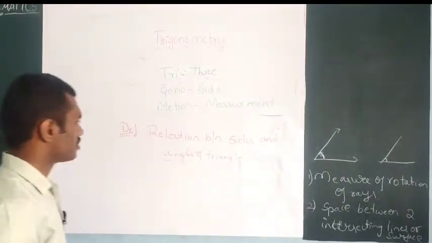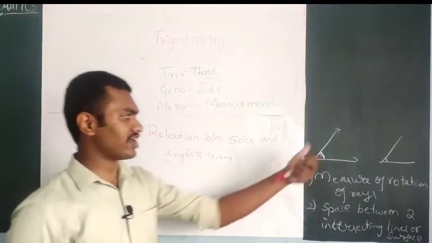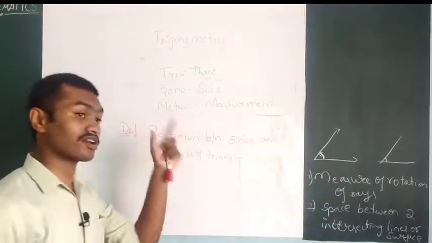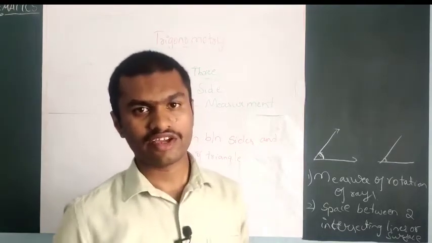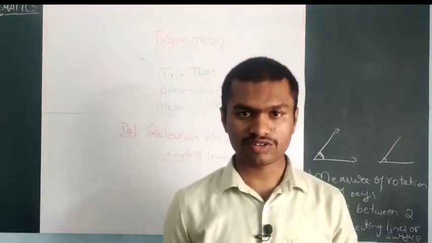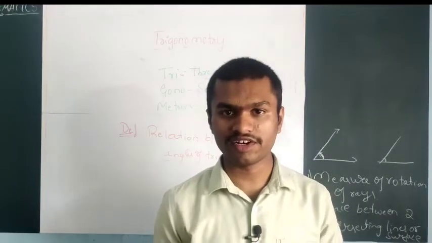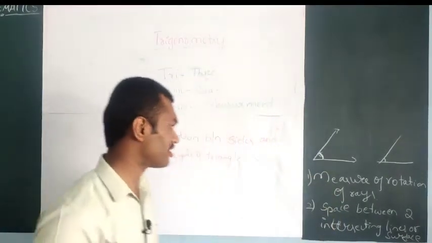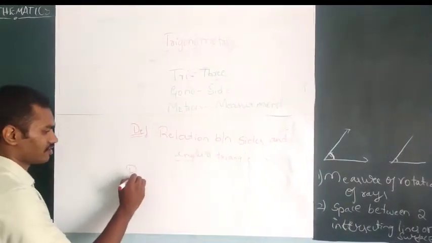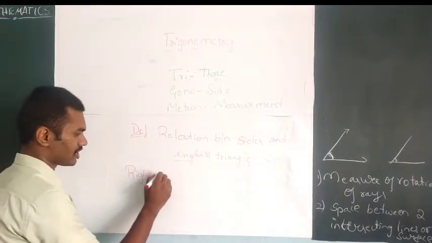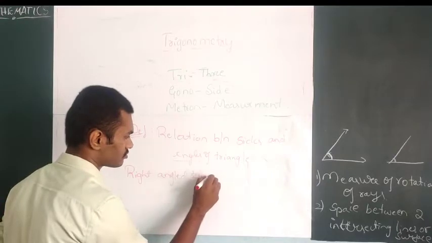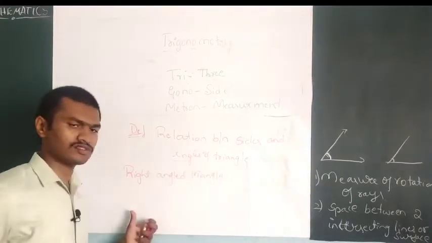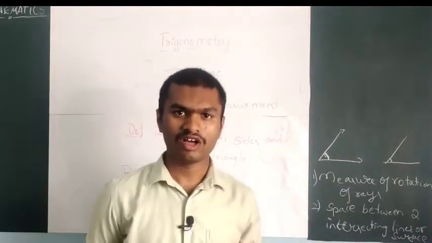Now the relation between the sides and angles of a triangle. Remember one thing: in trigonometry we are going to deal with only right angled triangles. What does a right angled triangle mean? How does it look?